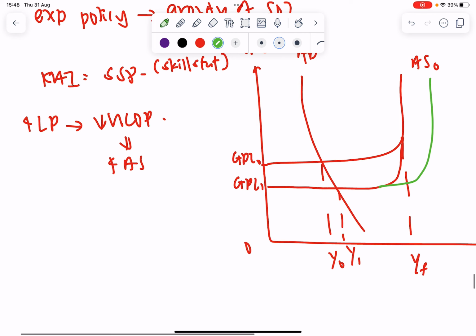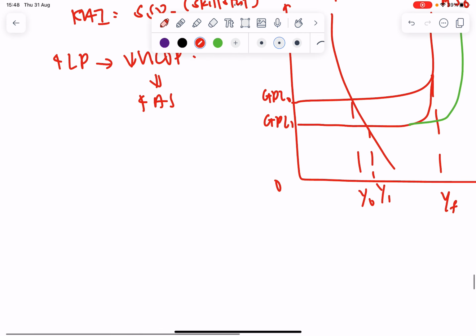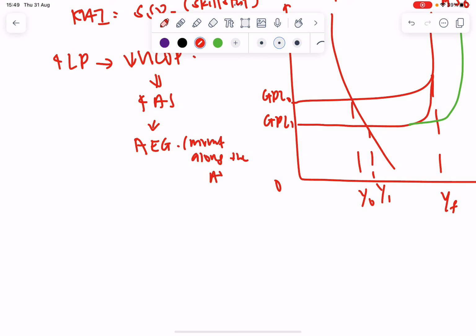So I would say, assuming that maybe they are at spare capacity, the increase in AS will lead to actual economic growth. Why? Because there's a movement along the AD, and then after that you just explain how it goes. The idea is that at the end of it, there's an increase in real GDP, meaning there's an increase in household income, which leads to an increase in their ability to purchase and consume goods.